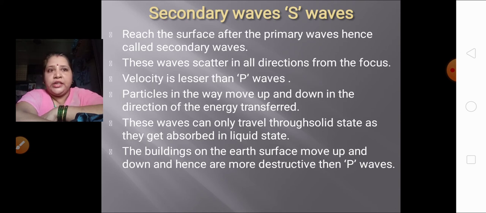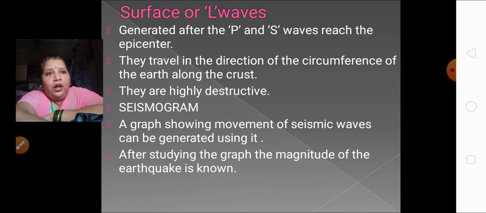So everyone has understood what secondary waves are and what the characteristics of secondary waves are. Correct. Let's move forward. What are surface waves? Surface waves are also called L waves. As primary waves are called P waves and secondary waves are called S waves, surface waves are called L waves. Let's see the characteristics of surface waves.